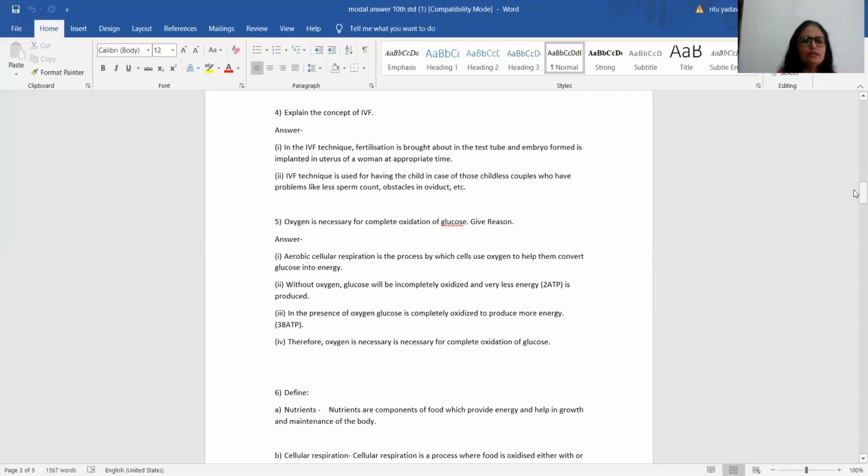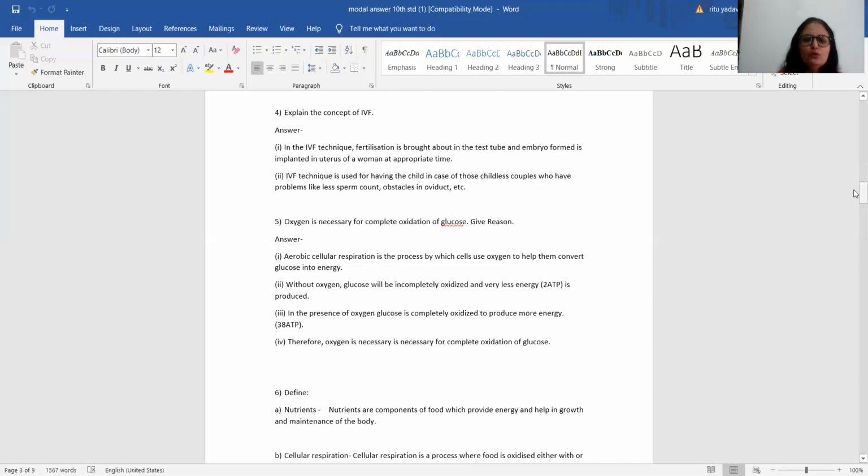The fifth question is, oxygen is necessary for complete oxidation of glucose. Give reason. Students, when I say complete oxidation of glucose, it means we are talking about aerobic cellular respiration. So the answer should include the following points. First one, aerobic cellular respiration is the process by which cells use oxygen to help convert glucose into energy. Yes, that means the complete breakdown of glucose takes place.